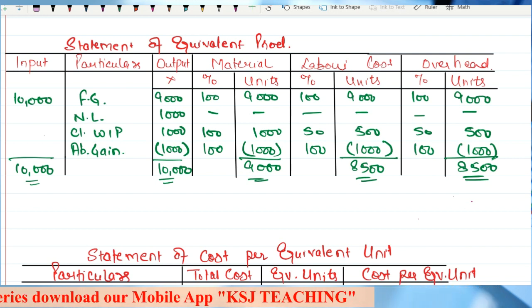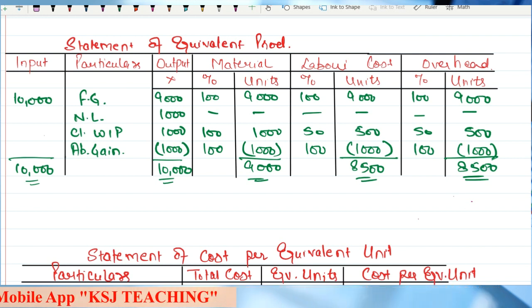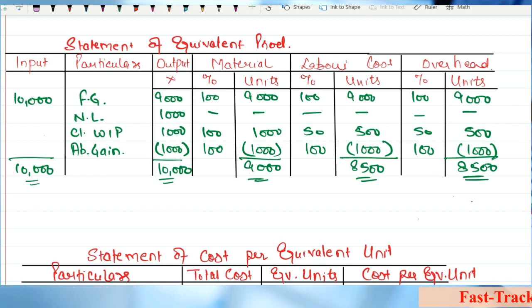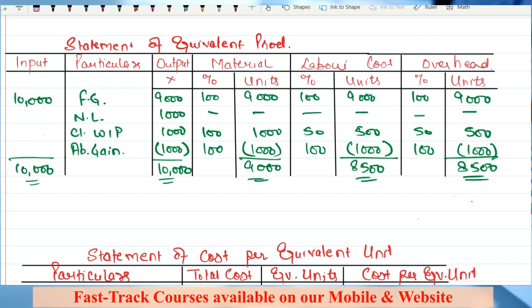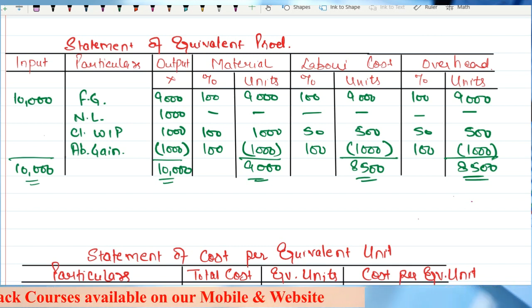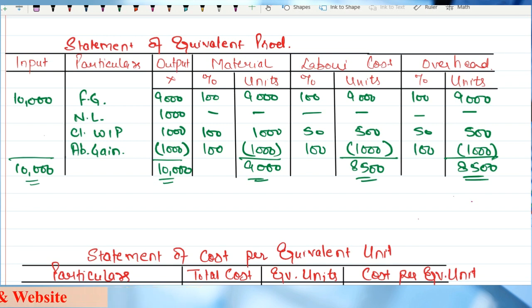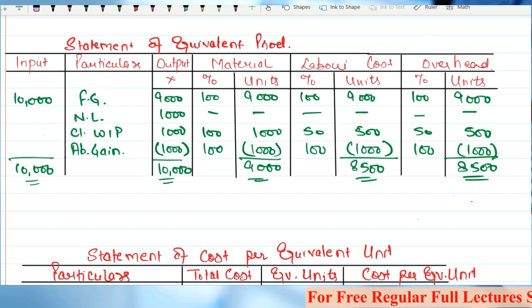Whatever we have been doing till now on WIP, I think I've spent 3 or 4 lectures, 4 lectures basically, right? This was all the base on which the next 2 to 3 lectures are going to be really crucial, about the FIFO method and the weighted average method. So these last 4 lectures, including this lecture, need to be done very thoroughly, very carefully, right?